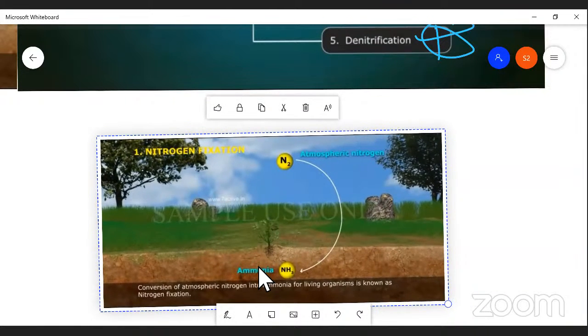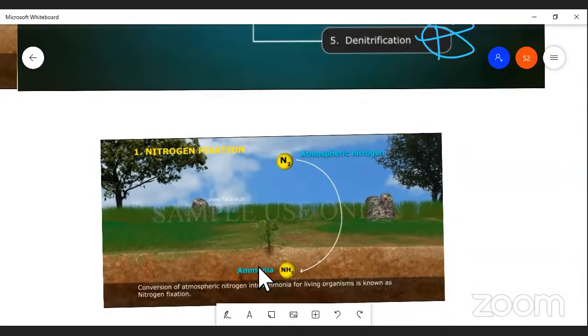You can see two different nitrogen components: one is atmospheric nitrogen and the other is ammonia. This atmospheric nitrogen is fixed by certain microorganisms.